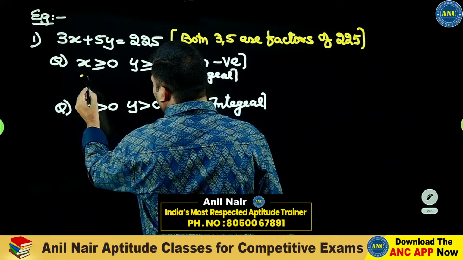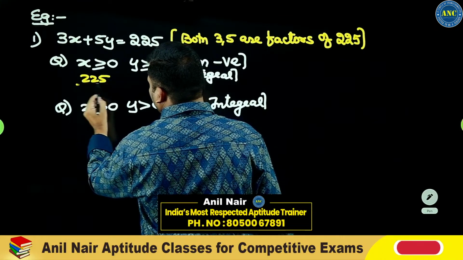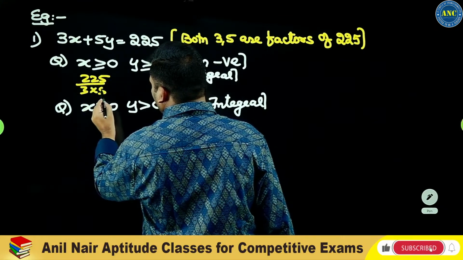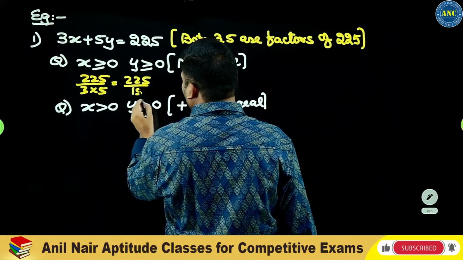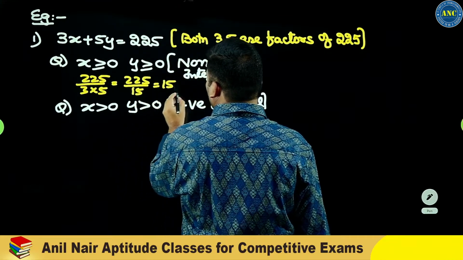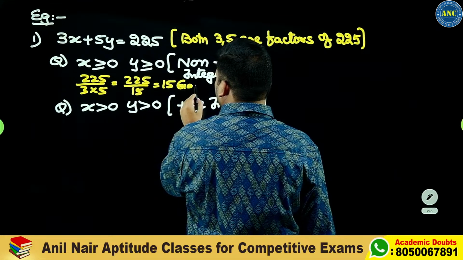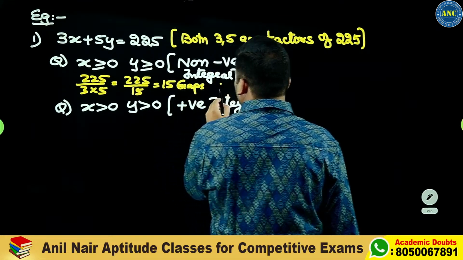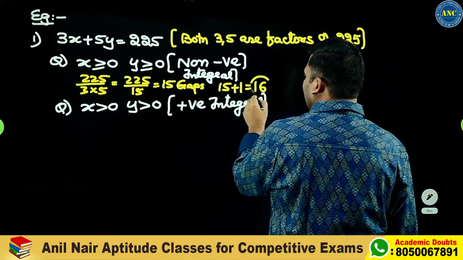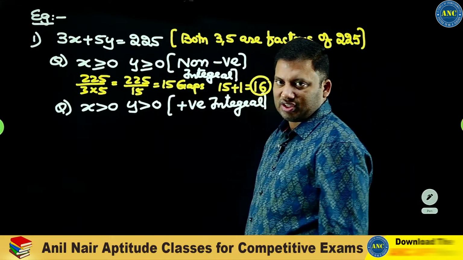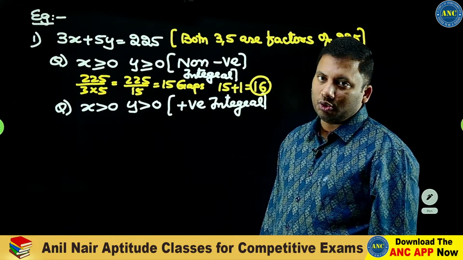Gaps means k by a into b: 225 by 3 into 5, which is 225 by 15, that is 15. If it is non-negative, there are 15 gaps. 15 plus 1, 16. Non-negative integral solutions are 16. That is k by a into b plus 1.